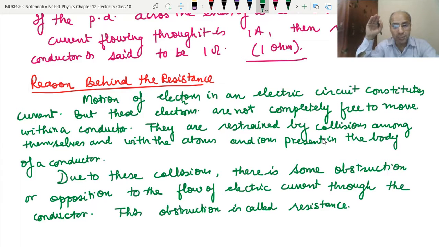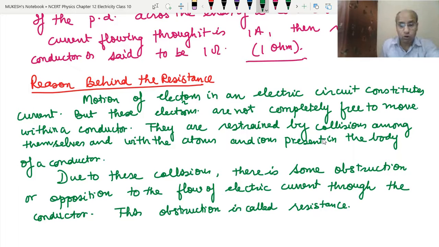No, it will not be easy, and that means resistance is being provided. If you get more kids, it will be difficult, and with even more kids, it will become even more difficult. So the fewer the collisions, the less the resistance. The more the collisions, the more the resistance. Because of the collisions among themselves and with the other atoms, the electrons are not able to flow completely free. This is how resistance arises.